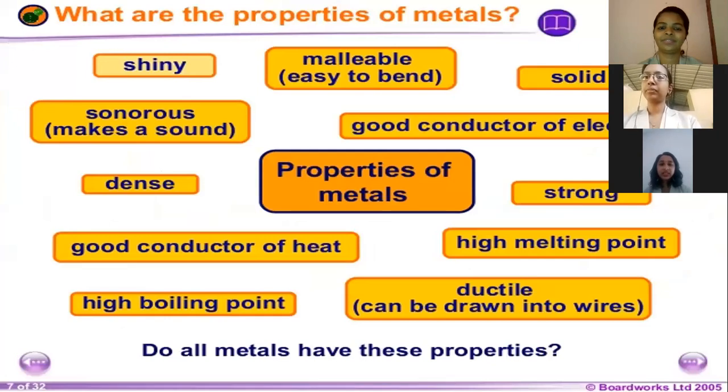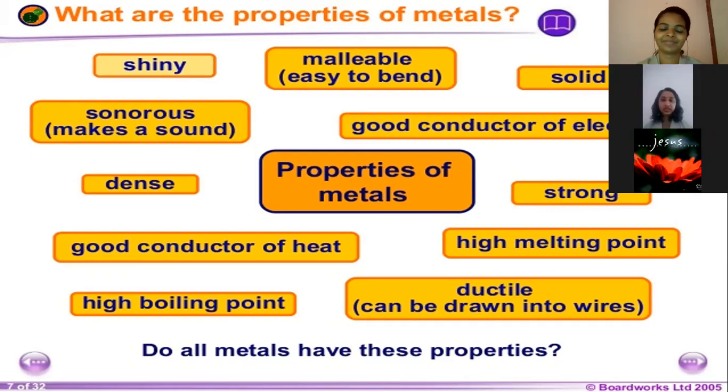That is, it is shiny and it can be easily bent. That is a property called malleability, and it's a solid. We can't say that every metal is a solid, as an exception is there. Sodium is a soft metal, so we can't generalize that every metal is solid. There are certain assumptions in that case. Another property of metal is that it is a good conductor of electricity, and it's very strong, and it has high melting and boiling points, and it could be drawn into wires, and it has high conductivity of heat, and it's dense, and it also produces sound when we hit that substance.